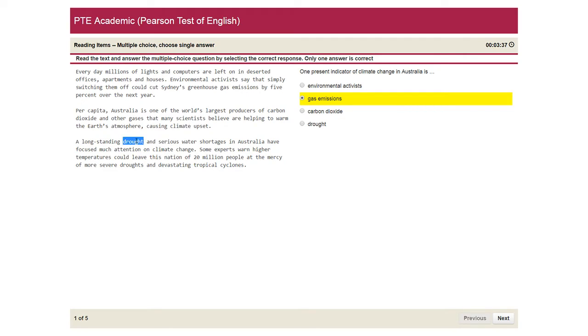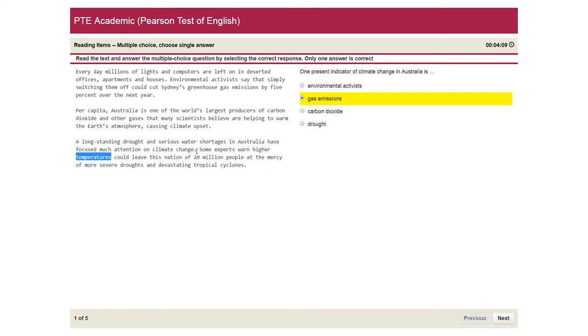Drought won't cause climate change, because climate change will result in drought, and water shortage is like if there is no rain, then there will be drought. So these are the effects of the climate change rather than the reason behind it. So this should definitely not be the answer, and we can read further. Some experts warn higher temperatures could leave this nation of 20 million people at the mercy of more severe droughts and devastating tropical cyclones.